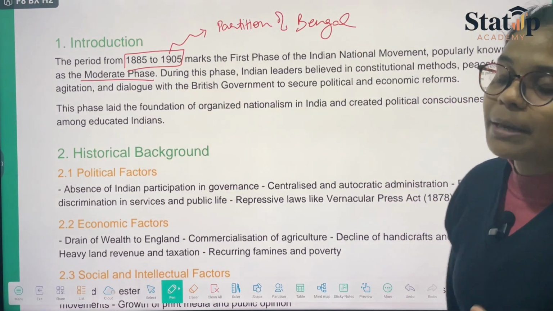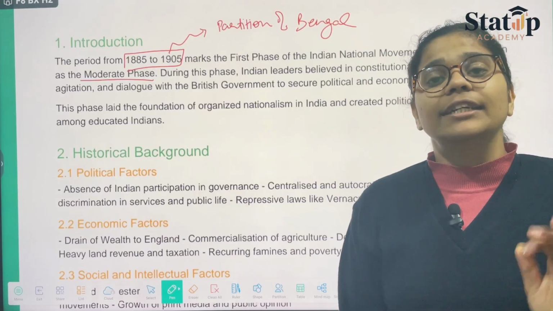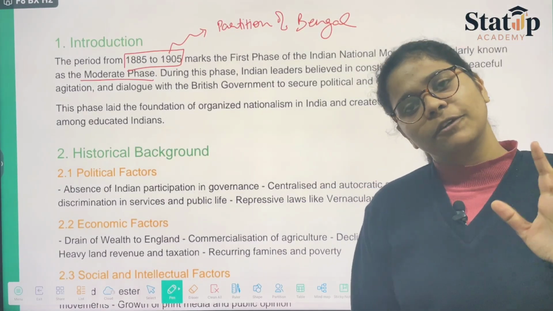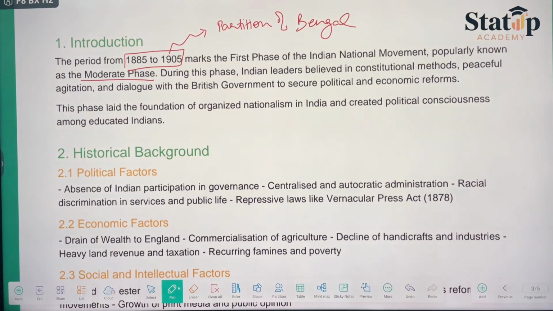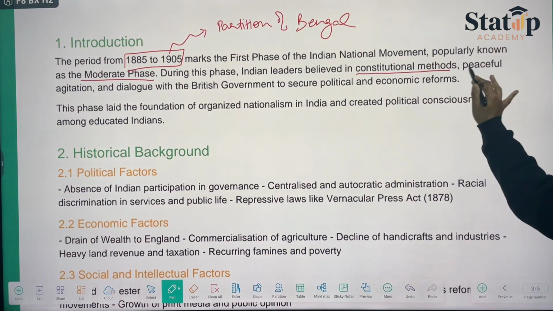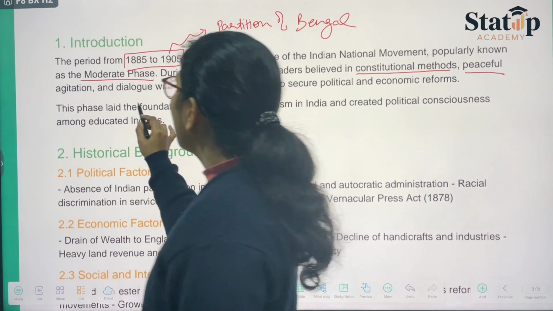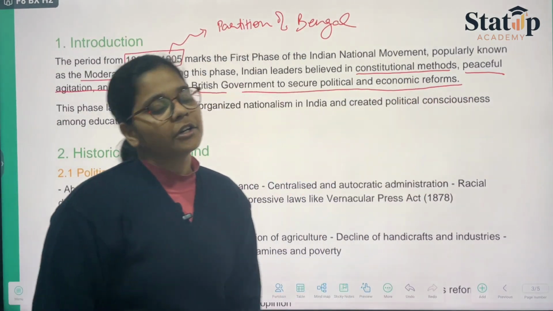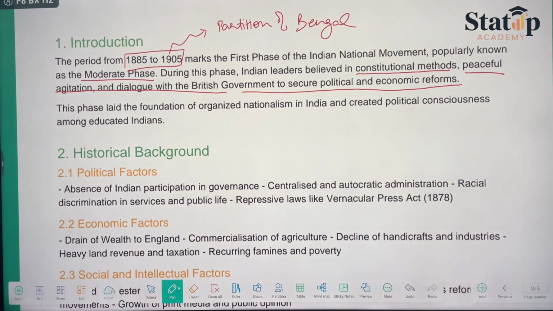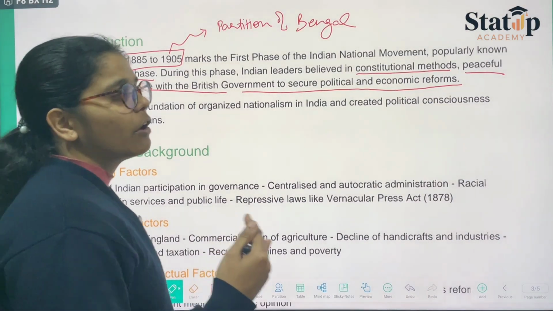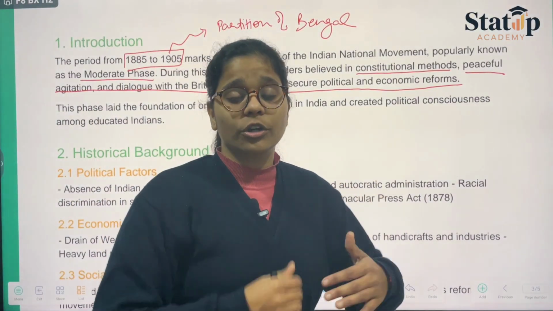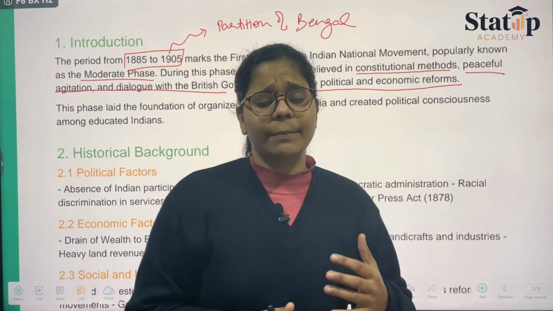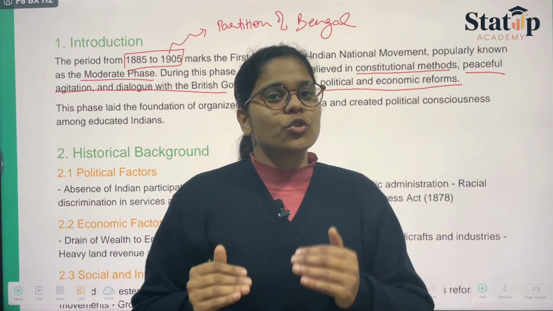But the British government did not give in to all their demands, though a few of them were given. So constitutional methods were followed, with peaceful agitation and dialogue with the British government to secure political and economic reforms. When we talk about the foundations, there were so many foundations in order to awaken political consciousness. We can say that so many of the public came forward with so many leaders.